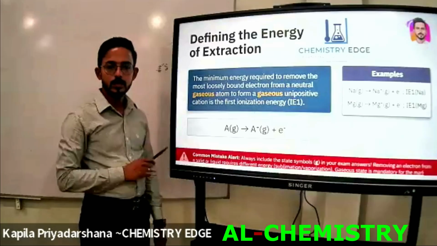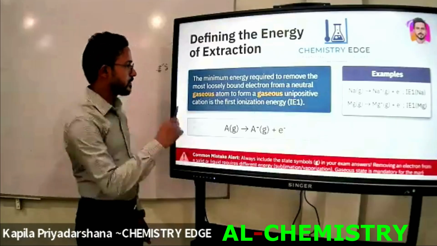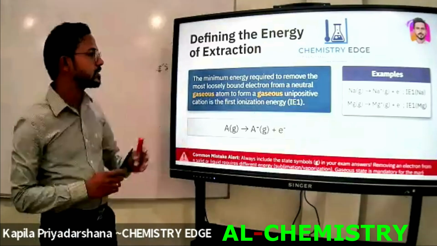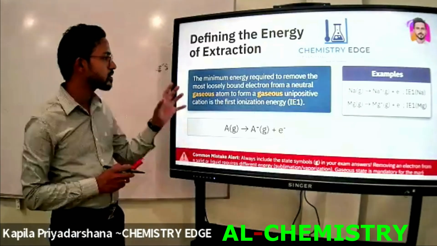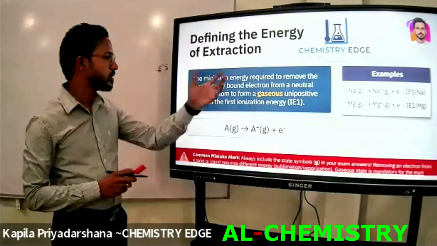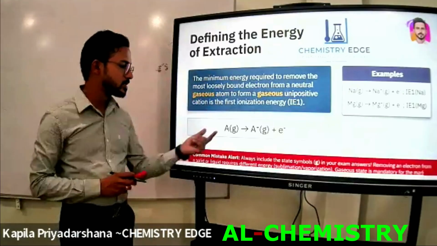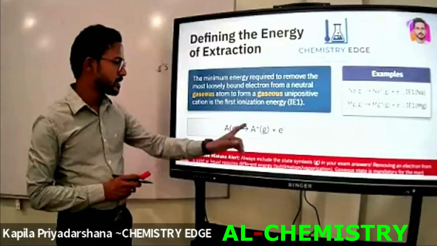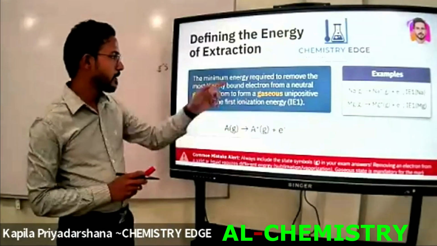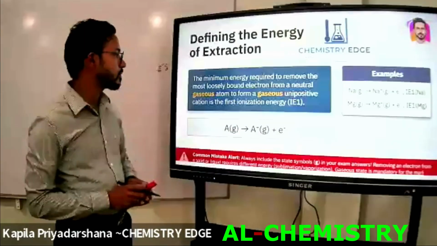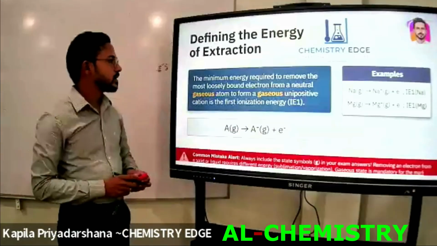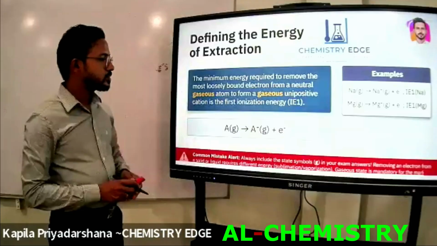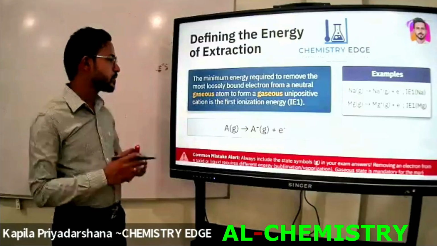When we consider the minimum energy required to remove the most loosely bound electron from a neutral gaseous atom, this is the neutral gaseous atom, and the electron is removed from it to form a gaseous unipositive cation.